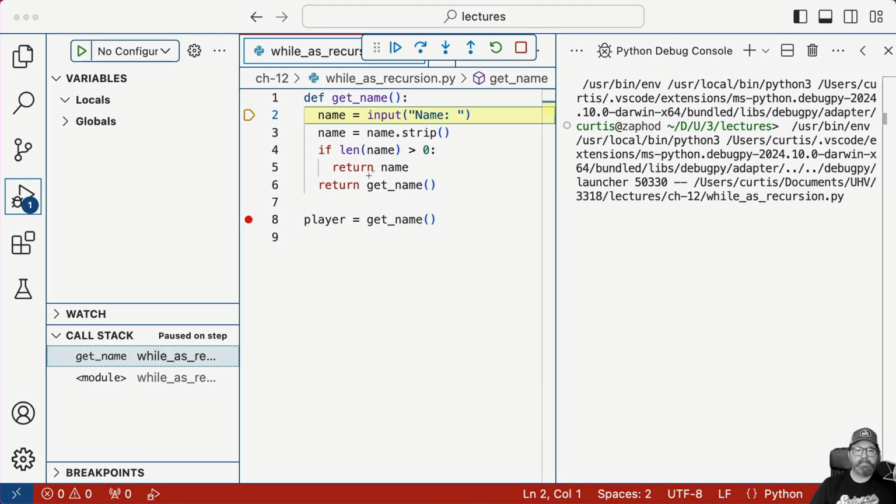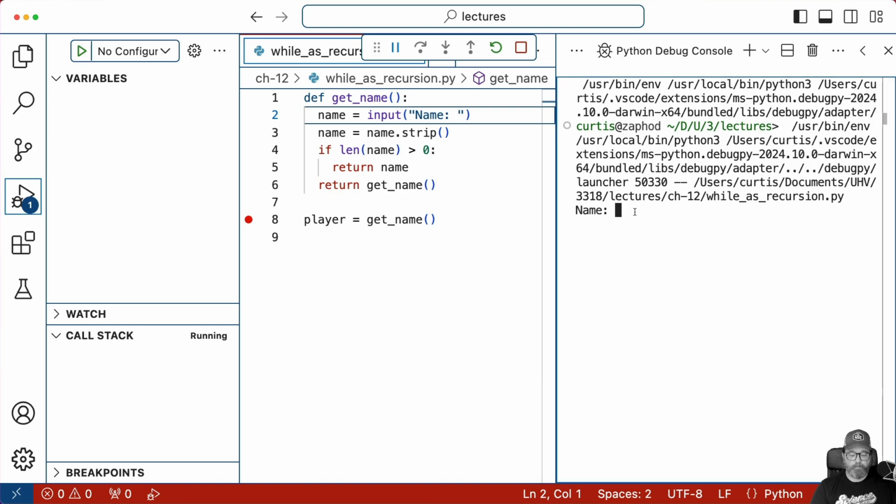Remember, this is the important thing about functions. When we invoke a function, control is transferred up to the first line of the function. So now we're up here. We have to go through this function and return a value before we get back down here and assign it to player. So right now, it's waiting. It's like, I don't know this part yet. I'm inside get name.